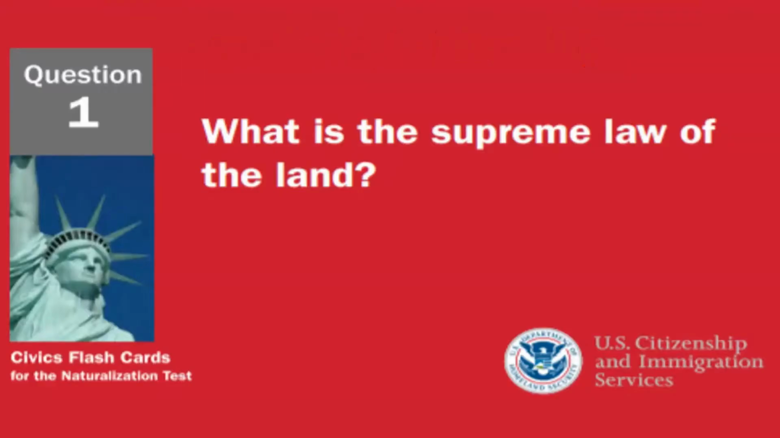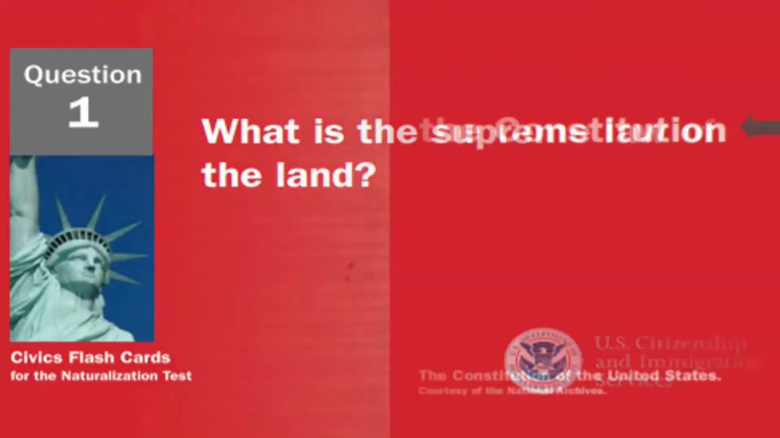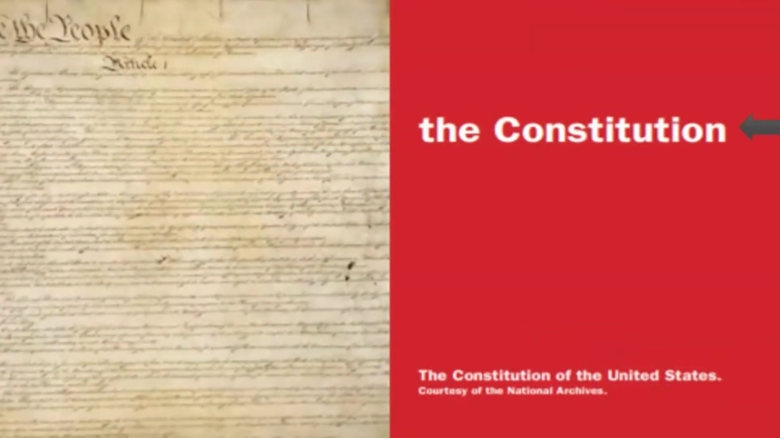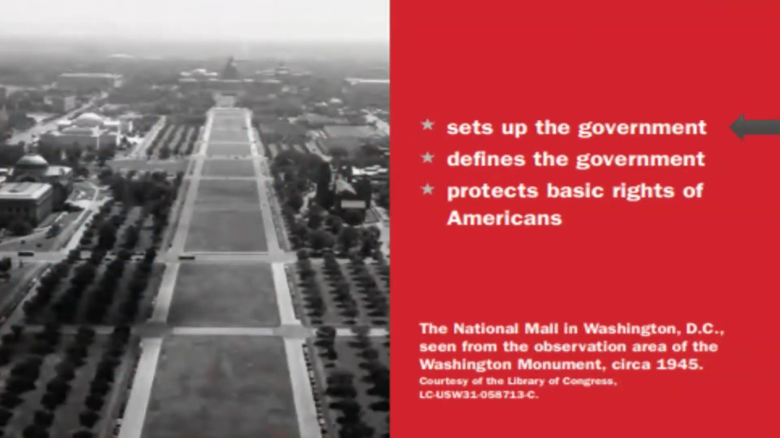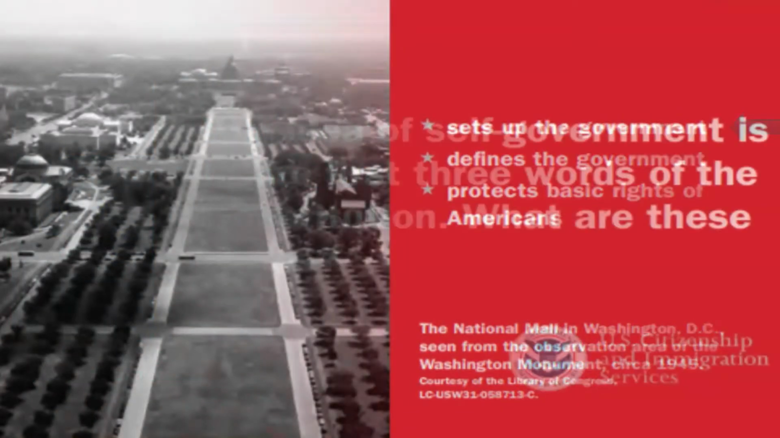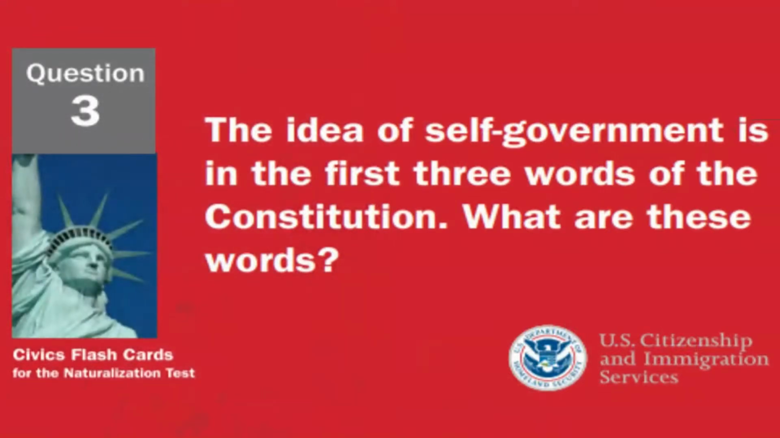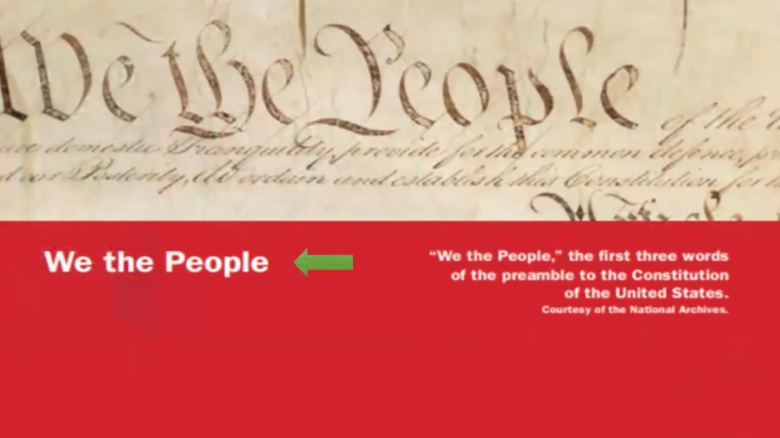What is the supreme law of the land? The supreme law of the land is the Constitution. What does the Constitution do? The Constitution sets up the government. The idea of self-government is in the first 3 words of the Constitution. What are these words? These words are "we the people."